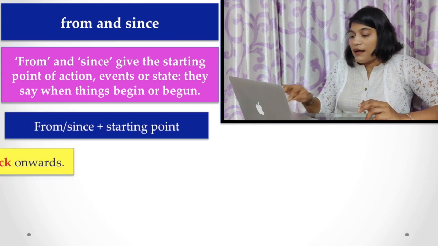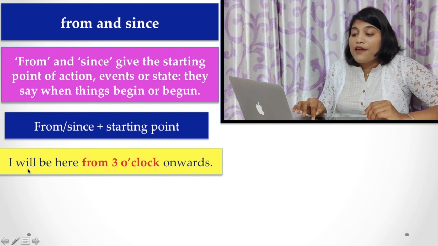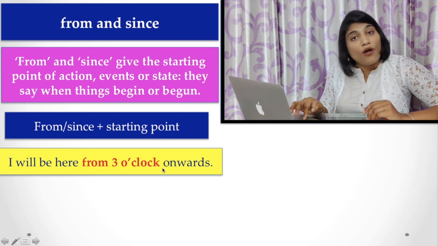Here are the examples for you. I will be here from 3 o'clock onward. Here 3 o'clock is a starting point, so the preposition is from.